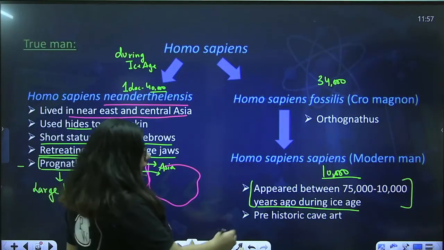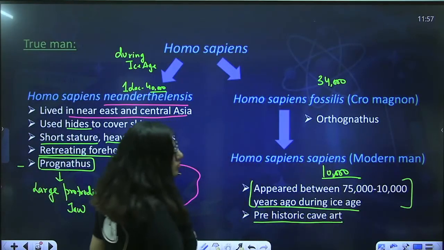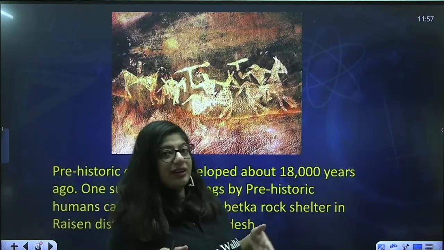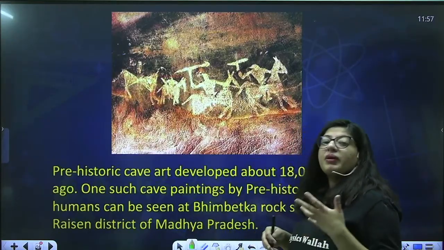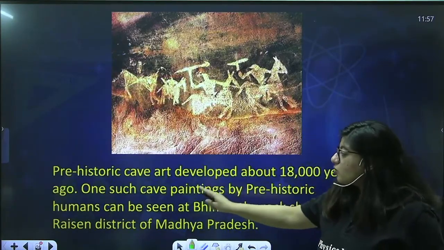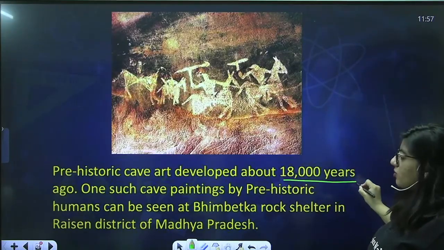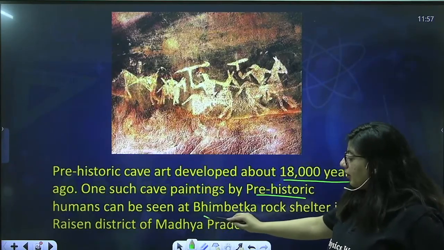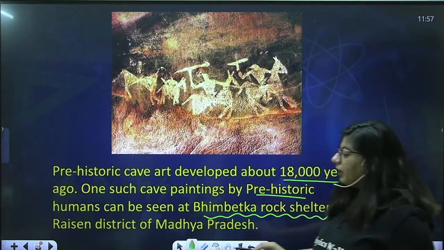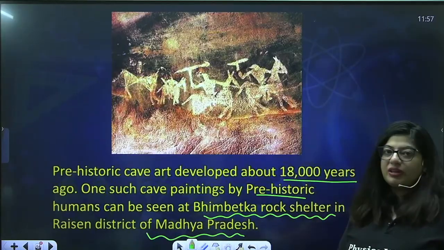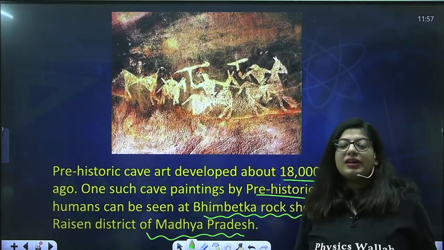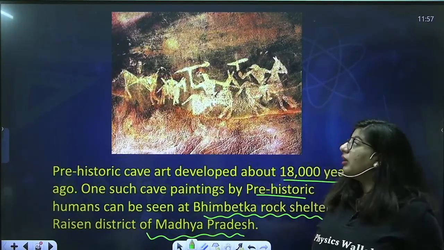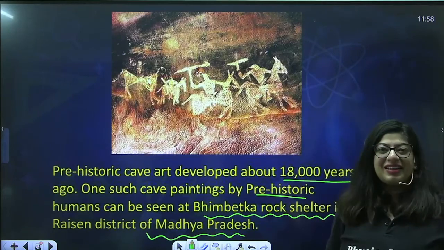Okay, and then you can also see the prehistoric cave art of Homo sapiens sapiens. One such historic cave art was found recently in the Bhimbetka caves in Madhya Pradesh, right? Prehistoric cave art developed around 18,000 years ago. One such cave painting by prehistoric humans can be seen at the Bhimbetka rock shelter in Raisen district of Madhya Pradesh. So these are the proof. Yes, someone made those paintings so many years ago. That means there were some people hunting on horses, right?